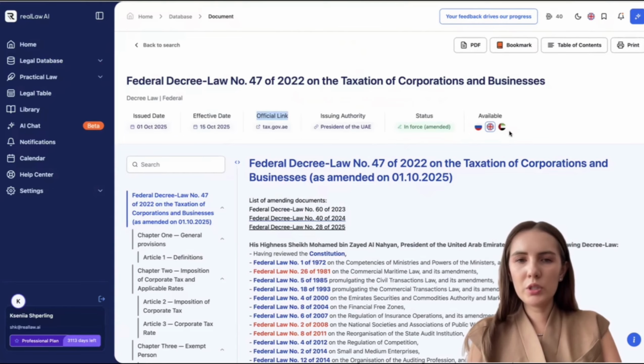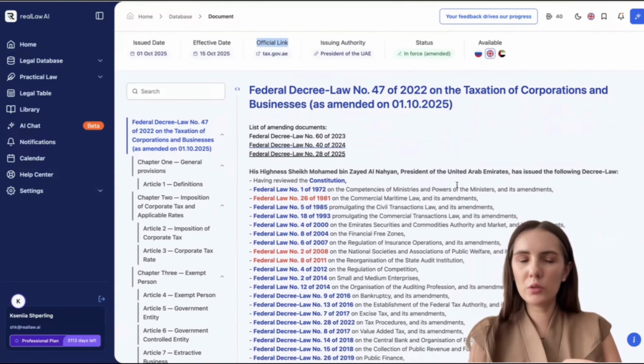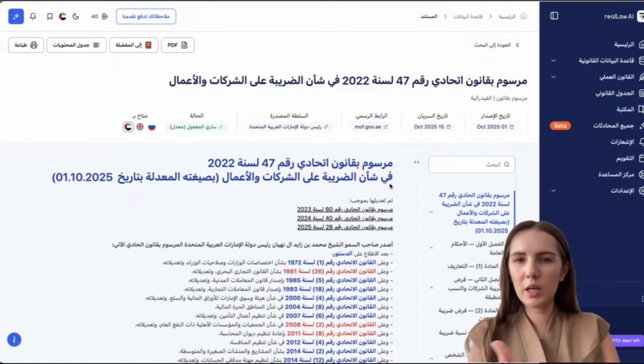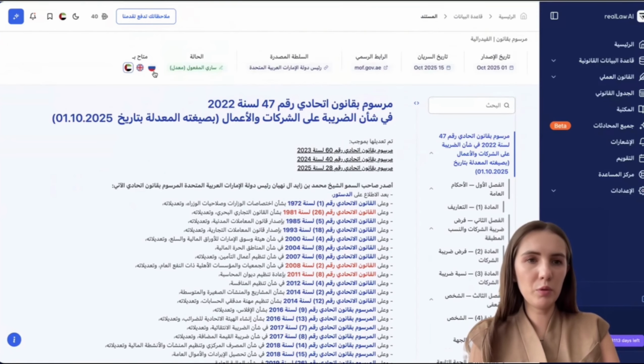You can also switch languages and view the text of the law in various languages. By default, English is the primary language of the service, but you can also, for example, view the law in its original version in Arabic. And the entire service will be translated into Arabic, and we can even perform searches entirely in Arabic. There's also Russian available for Russian-speaking users.